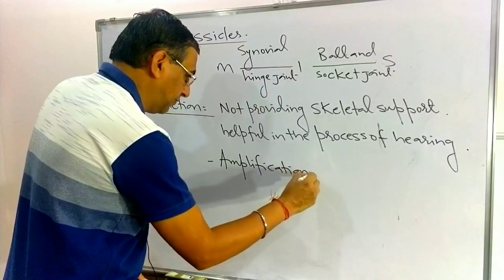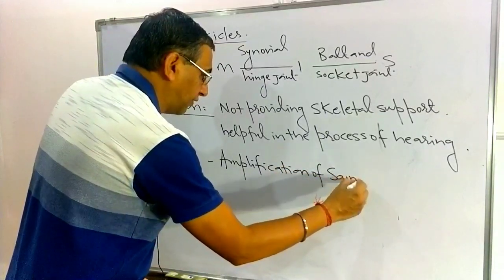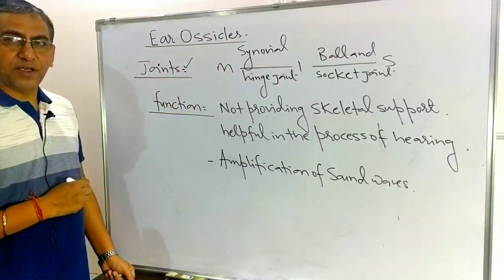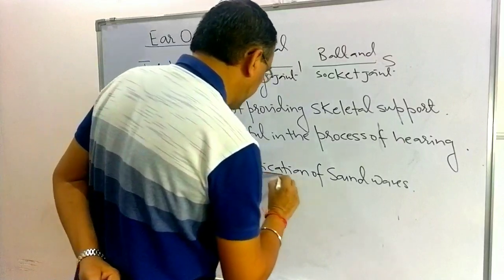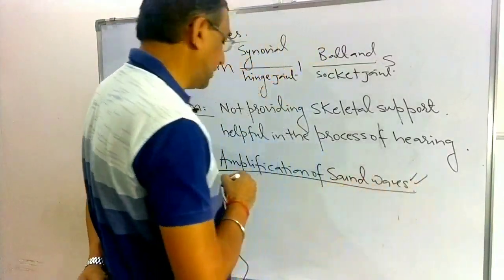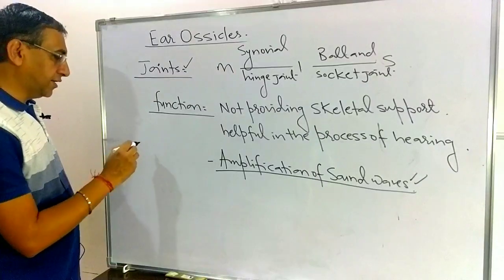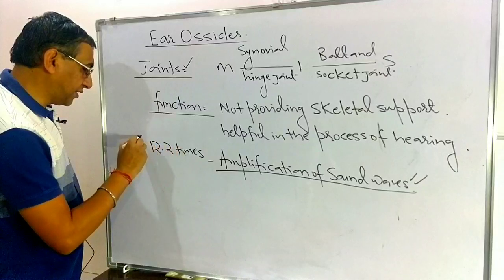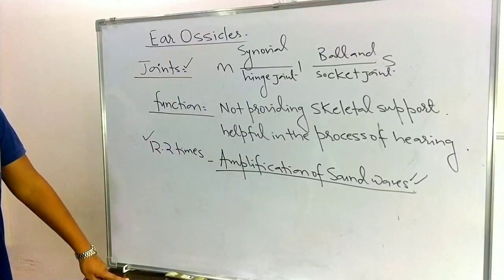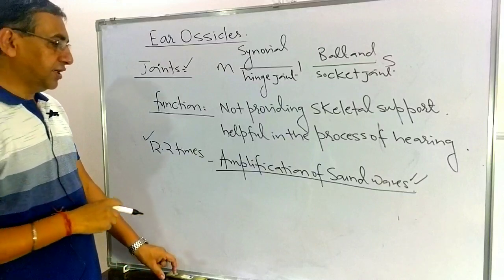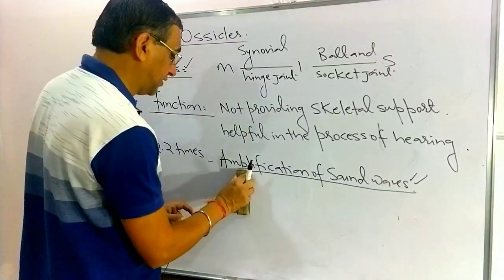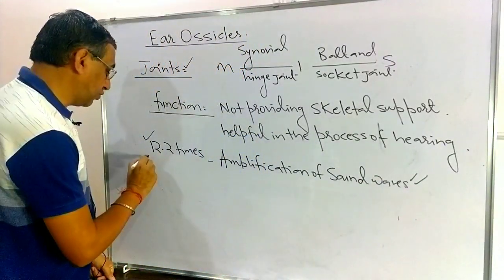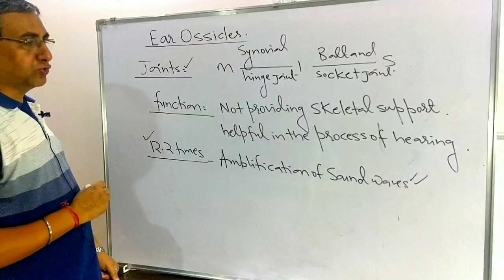You have to remember that ear ossicles are related with the amplification of sound waves. And the total amplification of sound done in the middle ear is 12.2 times.